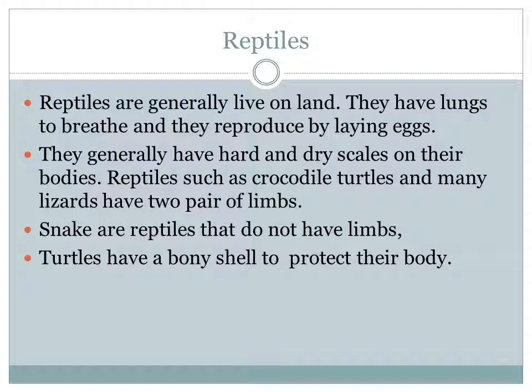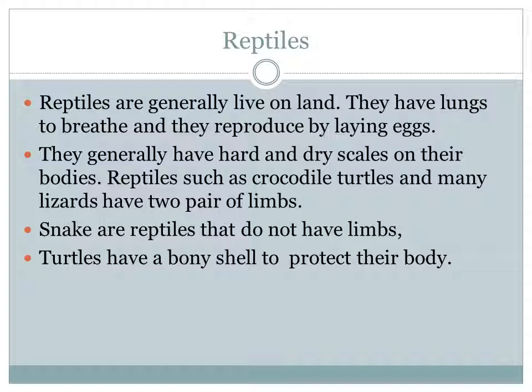Different varieties of fish are there: goldfish, trout, salmon, shark, dolphin, whale. And then talking about amphibians. Amphibians are those which live both on land and in water. They breathe through lungs and their moist skin.